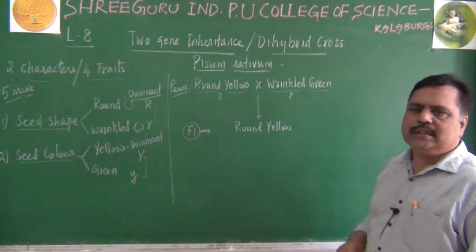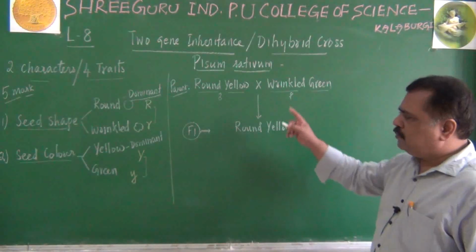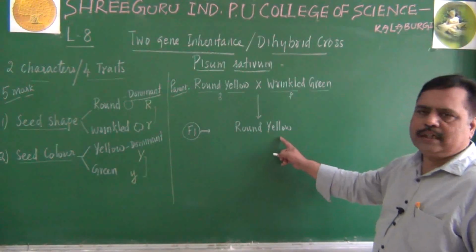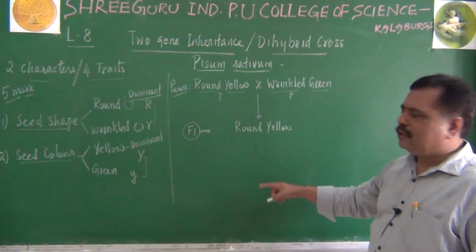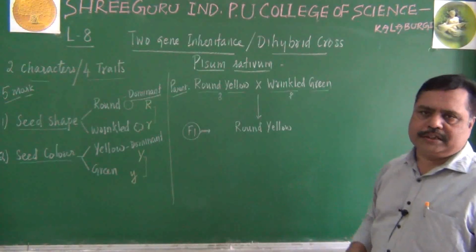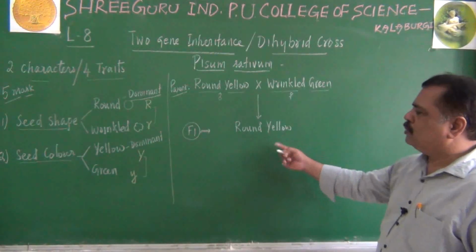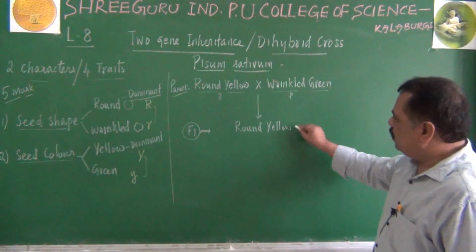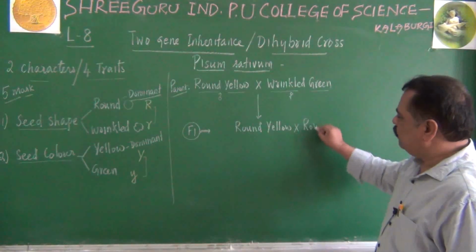What he did for the second generation means, as it was done earlier, the offspring of F1 generation were made as parents for F2 generation. The same round yellow offspring were made into parents for F2 generation. So I am putting two round yellow here.